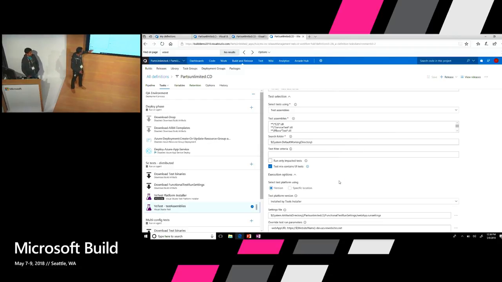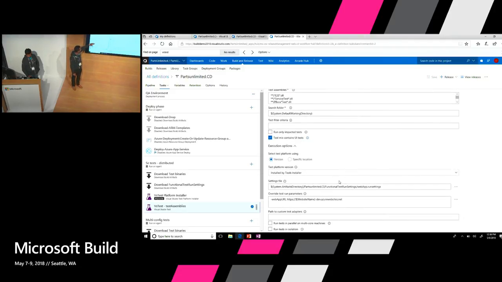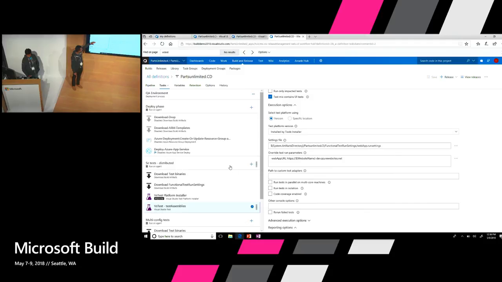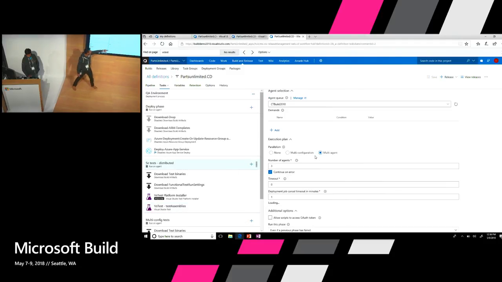VS Test provides you an option to be able to run tests in parallel. If you just go to the phases, if you look at the phase, there's an option to say multi-agent, right? So these are the machines where your tests are basically running. You can choose that option and define the number of agents that you have.